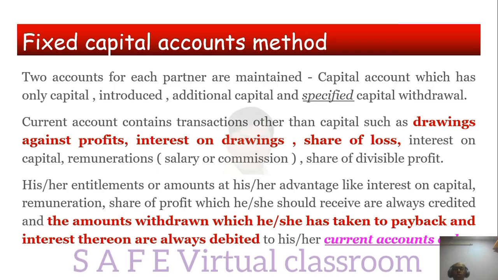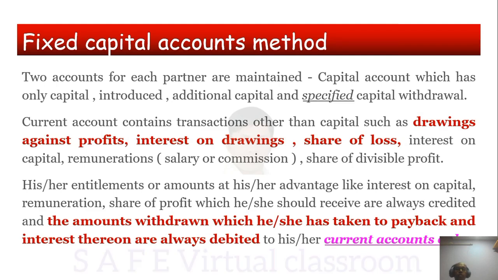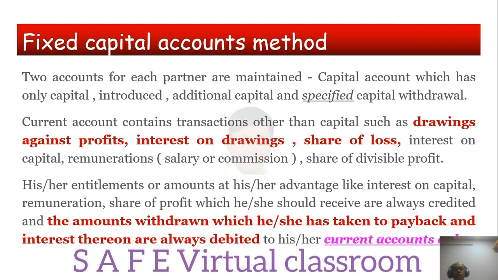Okay, so interest on drawings, share of loss, interest on capital, remuneration, share of divisible profit, all these things. Drawings against profit, interest on drawings, share of loss, interest on capital, remuneration, salary, commission, share of divisible profit, all these things should be debited or credited to current account. Basically, drawings against profit, interest on drawings will be debited, share of loss also will be debited, interest on capital, remuneration, share of divisible profit will be credited. Simple. So his or her entitlements, or amounts at his or her advantage, like interest on capital, remuneration, share of profit, which he or she should receive, are always credited.